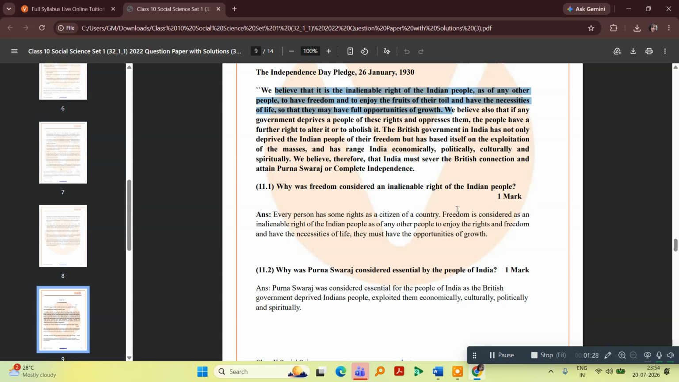Why was Purna Swaraj considered essential by the people of India? Purna Swaraj was considered essential for the people of India as the British government deprived Indian people and exploited them economically, culturally, politically and spiritually. The answer is there in the passage itself, so you can write from the passage only.